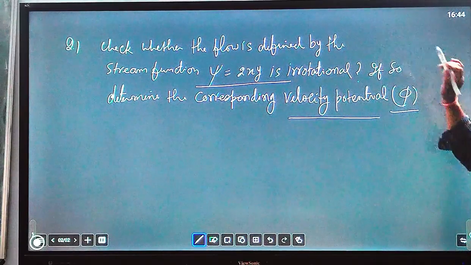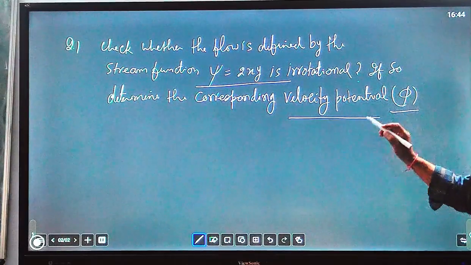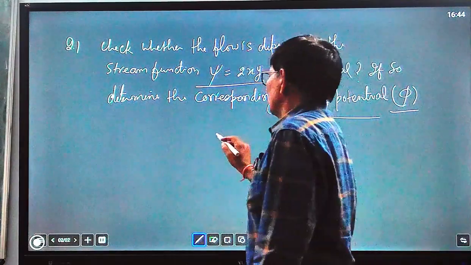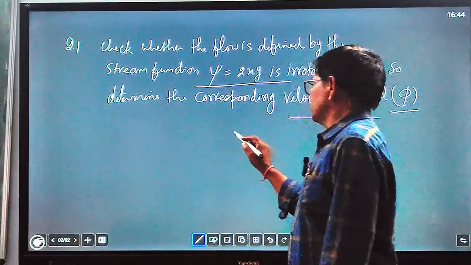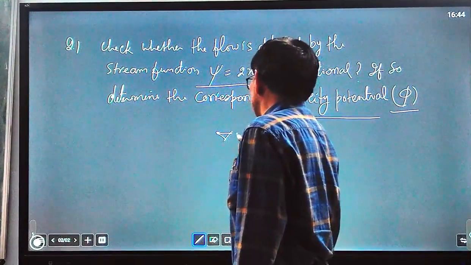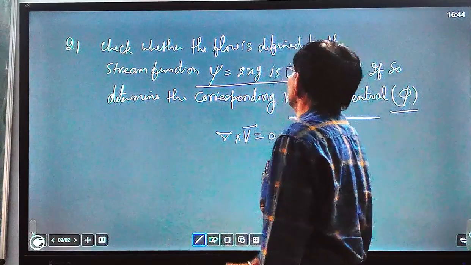Flow must be irrotational for the condition of having a velocity potential. So one of the conditions of irrotational flow, for three-dimensional flow, is curl V equal to 0.